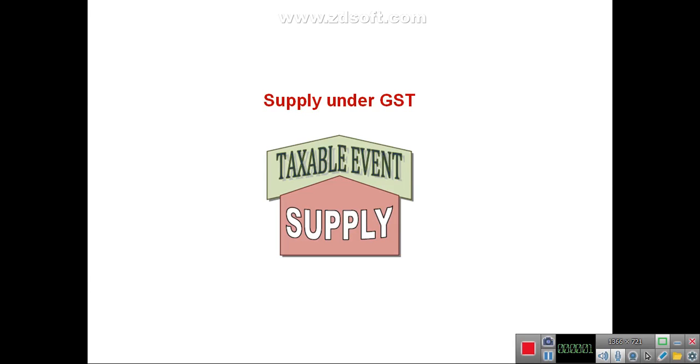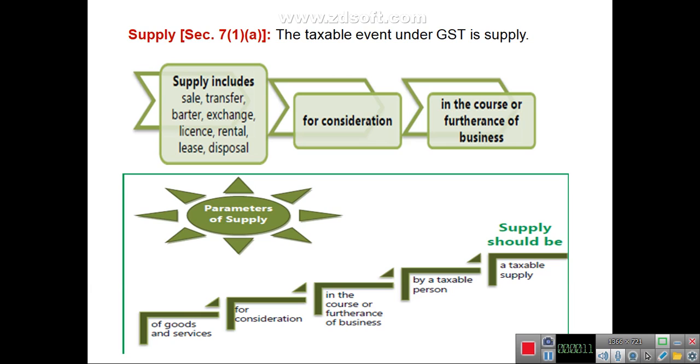Good morning everyone. In today's class, we'll discuss supply under GST. In case of GST, the taxable event is supply. Supply is defined under section 7 subsection 1 clause A of the GST Act.